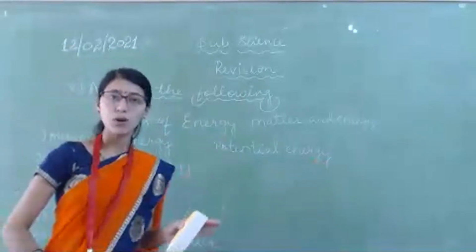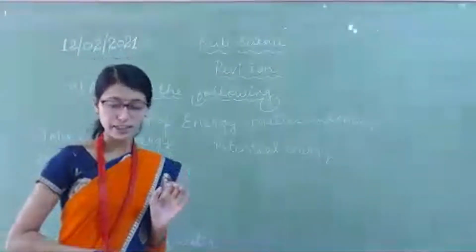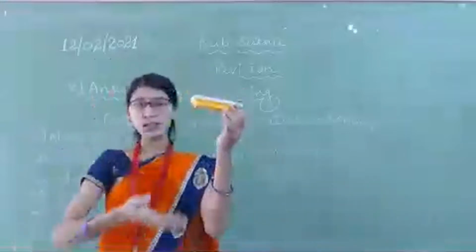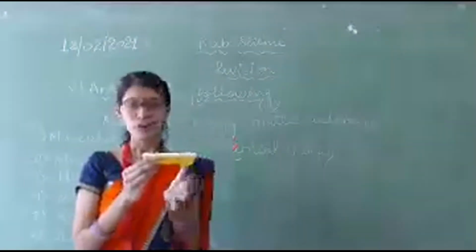It means some objects get energy by their position. For example, see here this duster. I kept it at a certain height from the ground. Then it has energy. Which kind of energy does it have now? Potential energy. Got it? It is at rest.